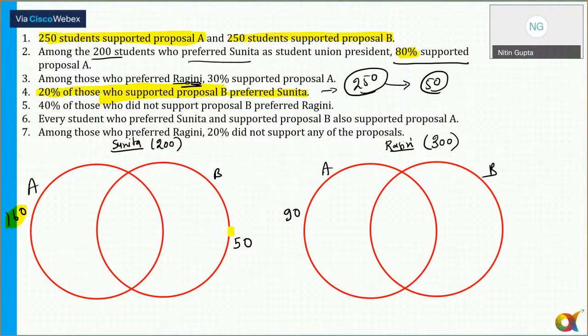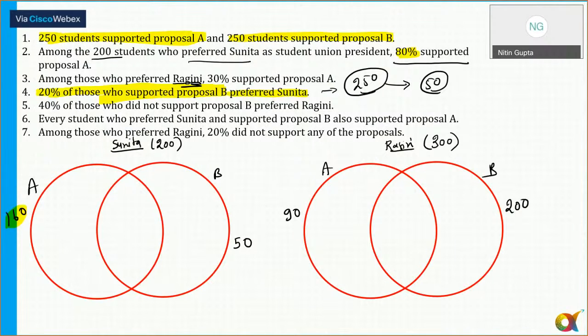So it means the remaining 200 are preferring Ragini. 200 is here for Ragini. So there are 200 students who support proposal B for Ragini and 50 students who support proposal B for Sunita, and the total of these 50 plus 200 is equal to 250.